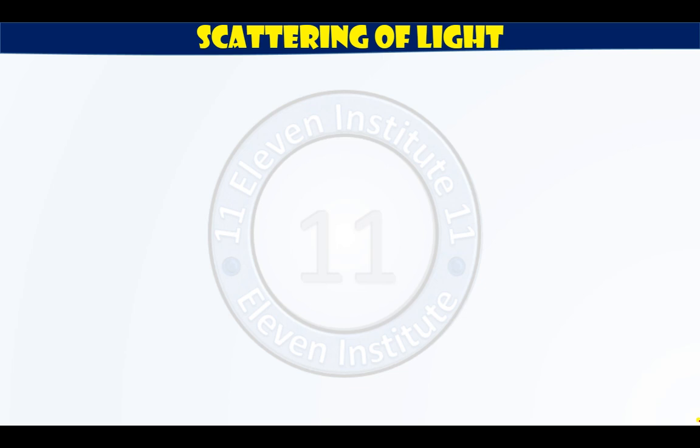So before jumping into the topic, I will show you some examples, some phenomena and what actually happens in scattering of light. So basically in scattering of light, suppose there is a particle over here and a white light is incident on it, and now this white light is split into different directions.